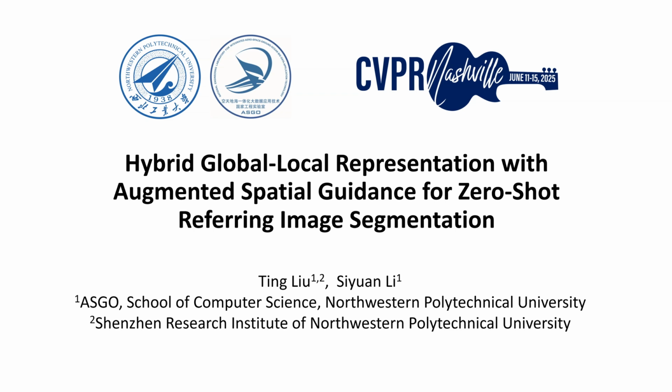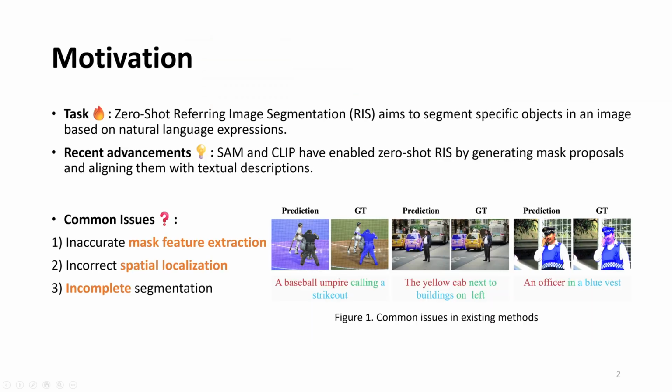Today, I'm excited to present our research titled Hybrid Global Local Representation with Augmented Spatial Guidance for Zero-Shot Referring Image Segmentation. Recent advances like Segment Anything Model (SAM) and CLIP enable zero-shot learning, performing RIS without category-specific training. Typically, SAM generates candidate masks, while CLIP matches their visual features to text descriptions, selecting the best match.